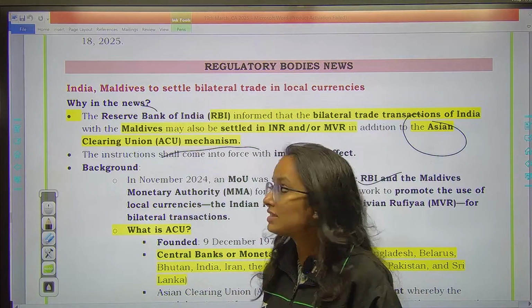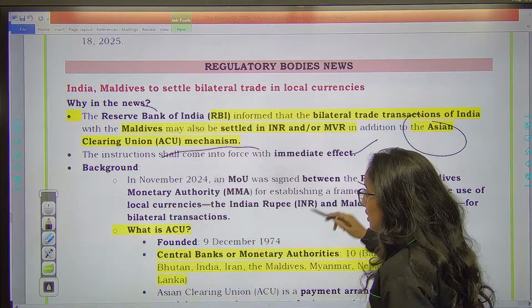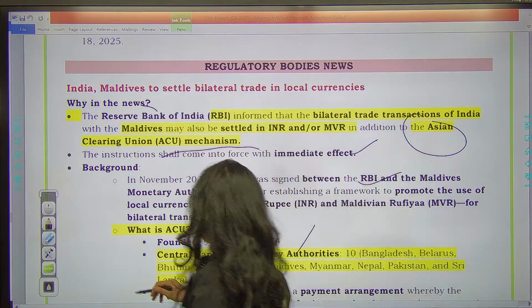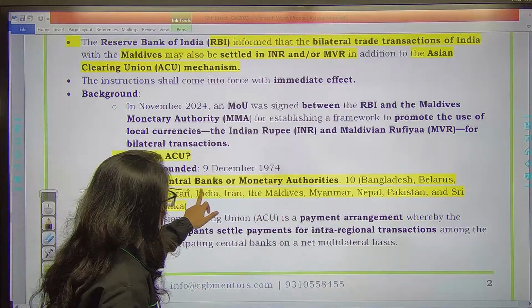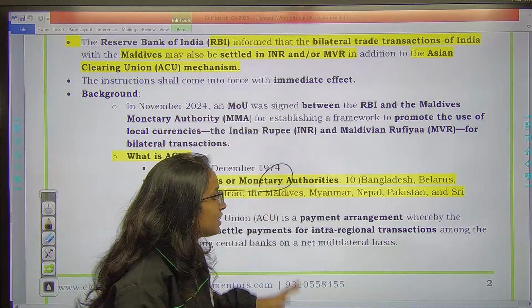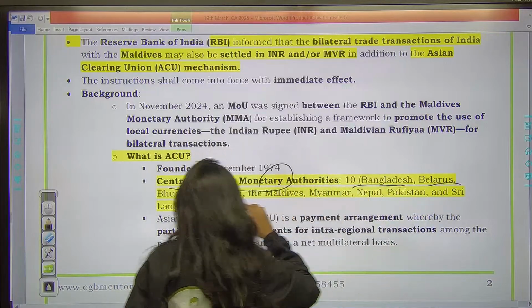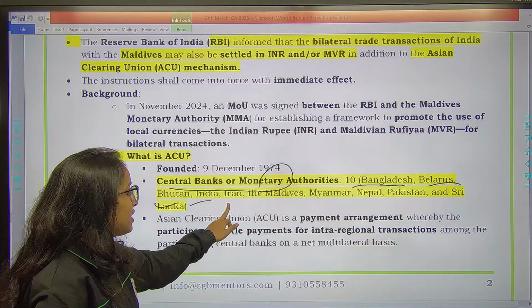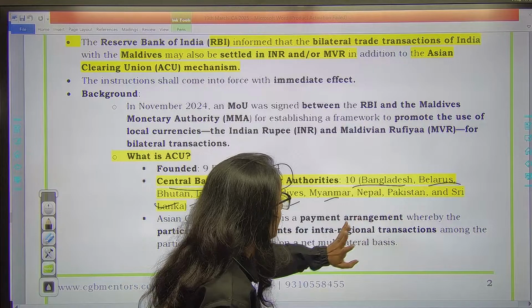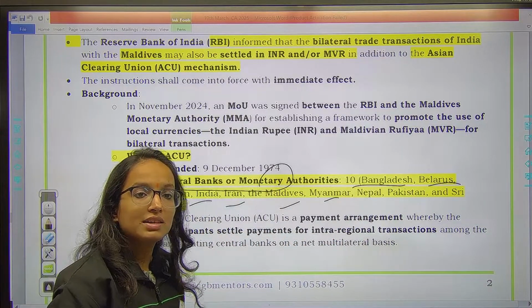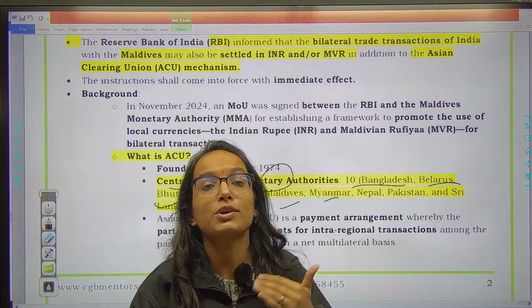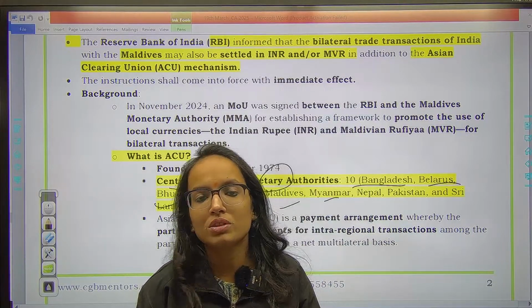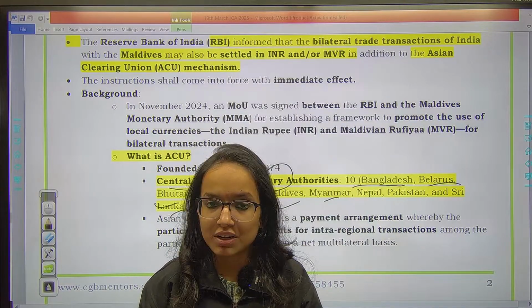Now, what is this Asian Clearing Union? Asian Clearing Union जो है, it was founded on 9 December 1974. It has central banks and monetary authorities of 10 countries like Bangladesh, Belarus, Bhutan, India, Iran, Maldives, Myanmar, Nepal, Pakistan and Sri Lanka. ये क्या करती है? It facilitates transactions in domestic currency. So you don't require dollar. So it is easier to do the trade, it is easier to do the bilateral trade and transactions, right?